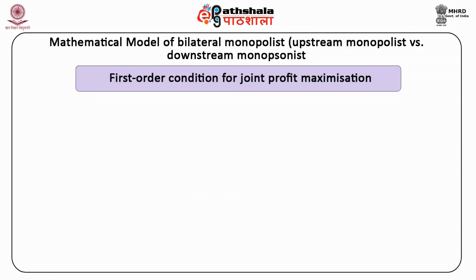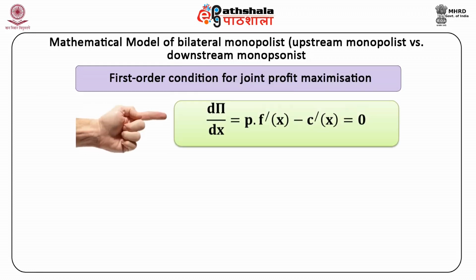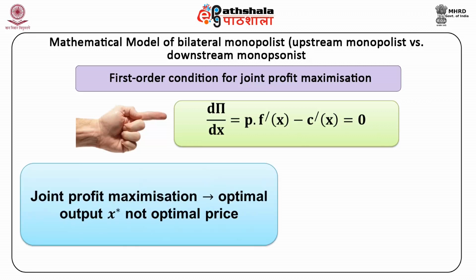The first order condition for joint profit maximization implies that ∂π/∂X = P·F'(X) − C'(X) = 0. Now, the joint profit maximization provides the optimal output X*, not the optimal price.